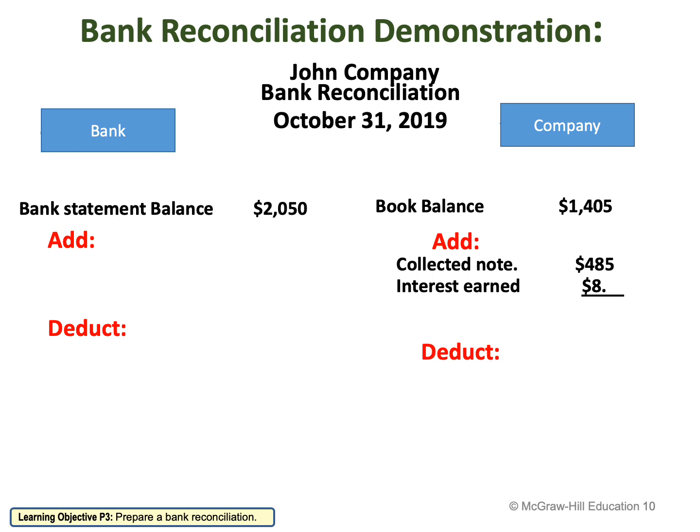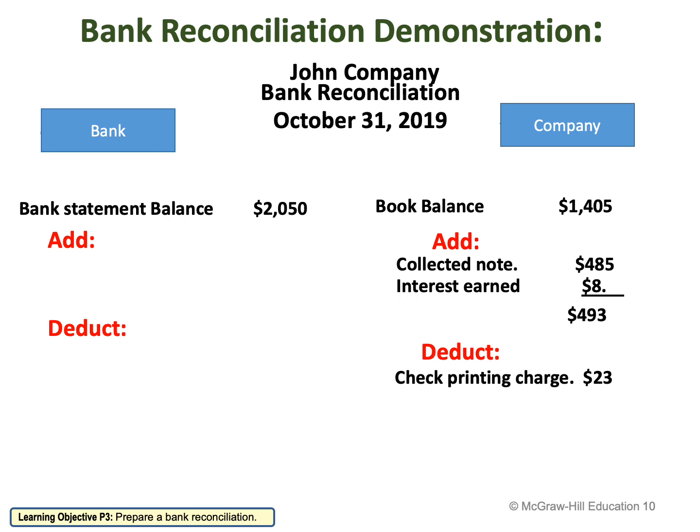Now, if I take the total of the add, the collected note was $485 plus $8. It's going to give me $493. Now, let's see what are the items that will deduct from the company balance or will reduce the cash of the company.